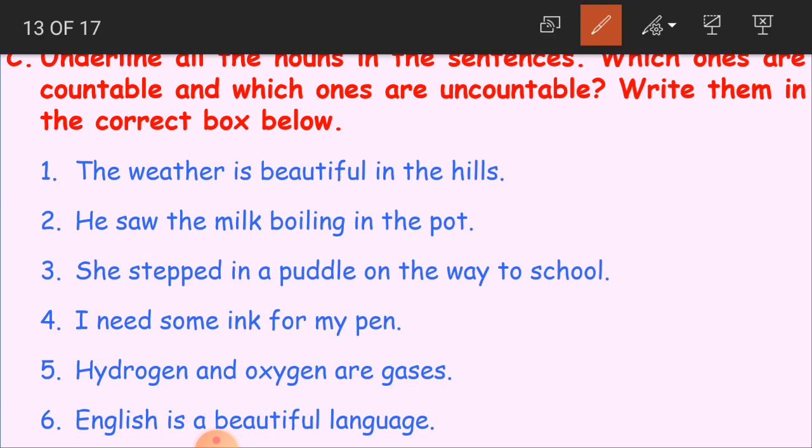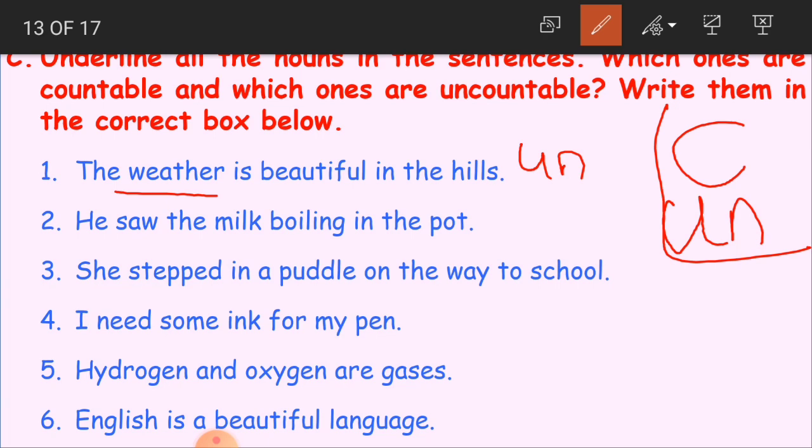Okay, children? I'll make it as C if it is countable. If it is uncountable, I will write it as UN, uncountable. Clear? Okay. The weather is beautiful in the hills. So what is the noun here? Here, weather is the noun. Is it countable or uncountable? Yes, it is uncountable. We cannot count it.